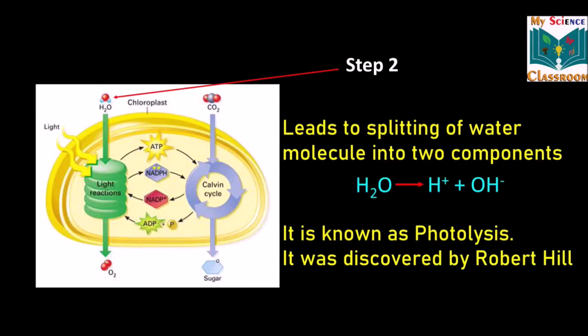Step 2. It is the photolysis of water. When the chlorophyll is excited, immediately it initiates the splitting of water molecule into 2 components, H plus ions and OH minus ions. This is known as photolysis of water. Photo refers to the light, lysis means decomposition. Under the light or by the initiation of light absorption, the water molecule splits into 2 components. That is called as photolysis of water. It was discovered by Robert Hill.